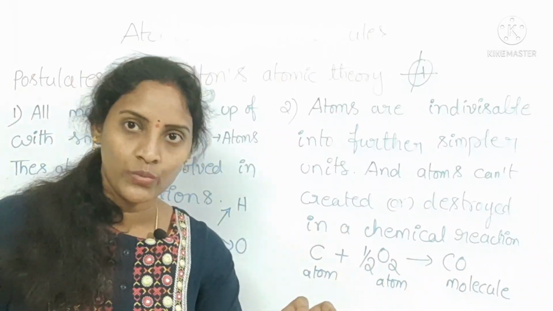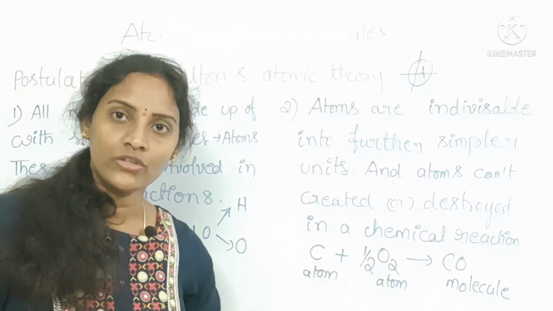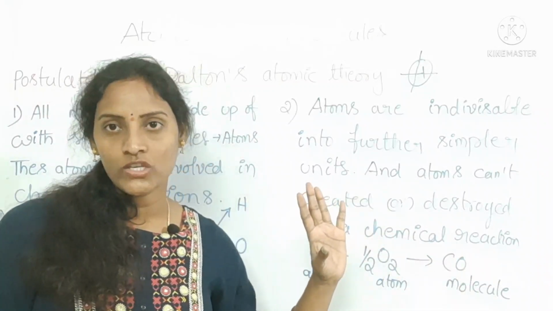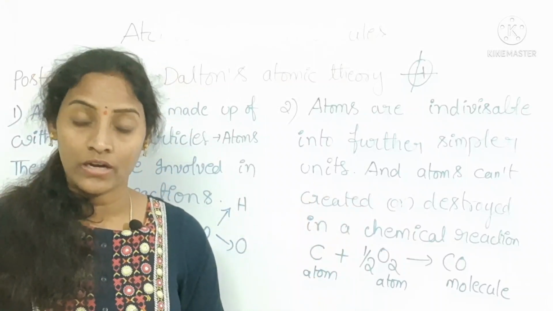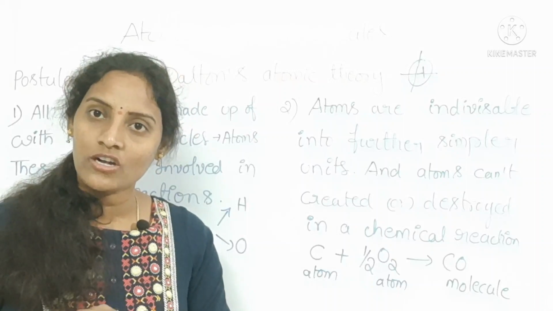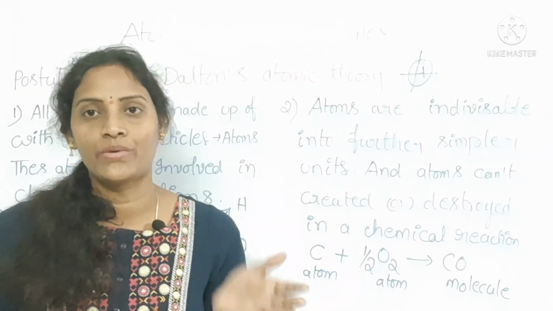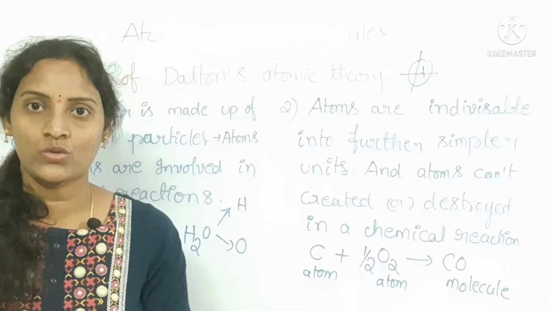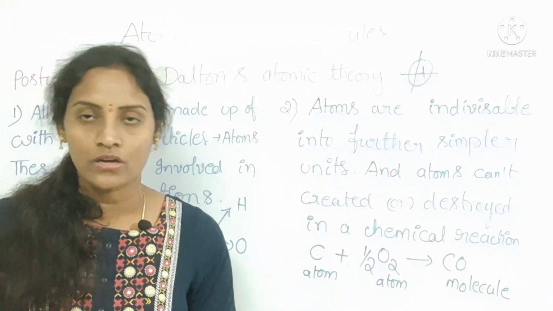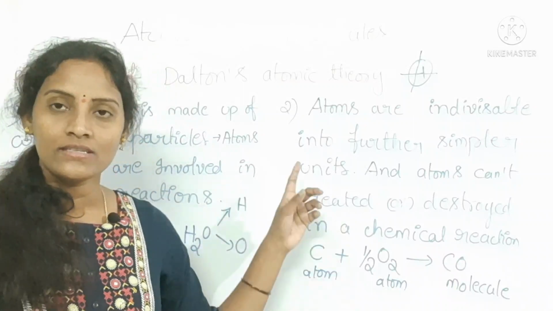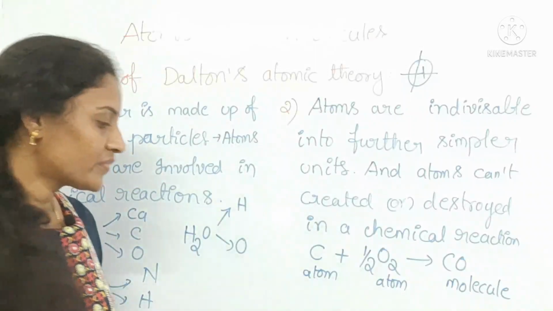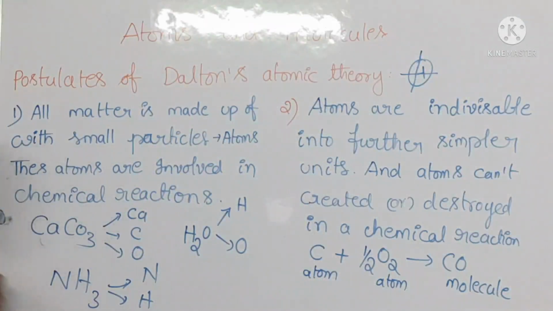One carbon atom combines with one oxygen, they form one carbon monoxide molecule, having one atom of carbon and one atom of oxygen. There is no creation of any atom, and no loss of any atom. Okay, this postulate resembles the law of conservation of mass. Coming to the third postulate.